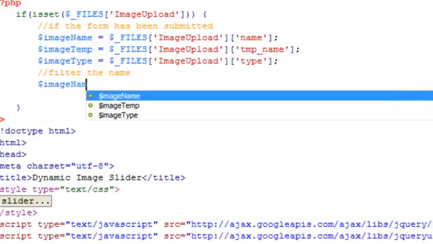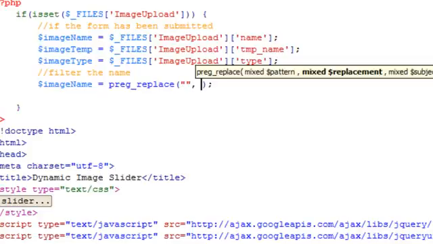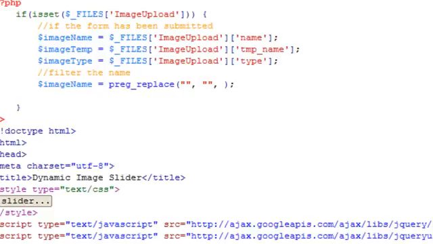And how we're going to do this is we just type in the variable of image name, and it's going to be equal to a preg_replace function. Now this function takes 3 arguments, and the first 2 arguments are wrapped in double quotation marks and the last one isn't. The first argument is what you want, the string which we're looking for to replace. So we put 2 pound symbols and then 2 square brackets.